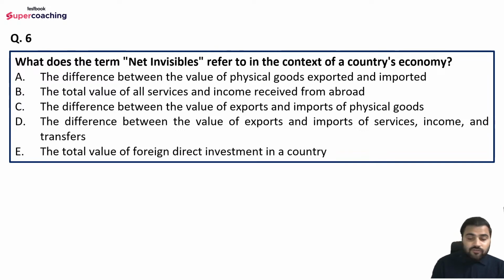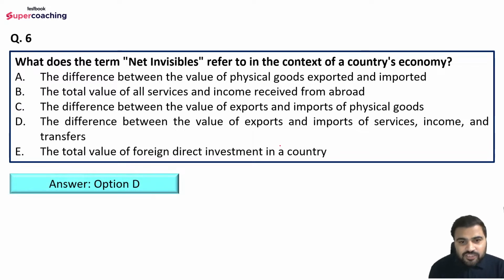Okay, so the right answer would be option D here. That is the difference between the value of export and import of services, right? So here goods are not included. Under net invisibles, goods are not included. Services, income and transfers are included, which we cannot see basically, right? So that is why Nachos and Cheese is saying option A.